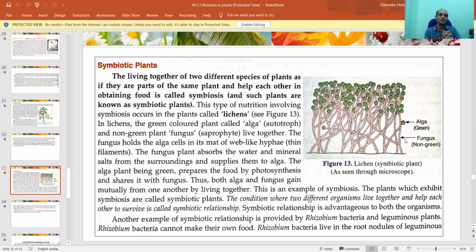This is known as symbiotic plants. Now, is it clear? This kind of relation is very important. And my dear friends, this is really important for ourselves also, in our life also. Suppose you go to a new place, you cannot live alone. You need someone, because you cannot always live alone. So this kind of activity is very important.